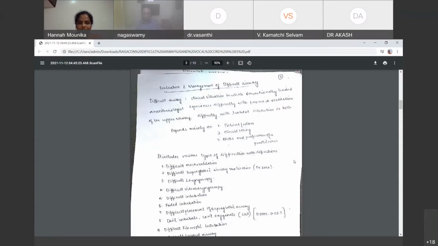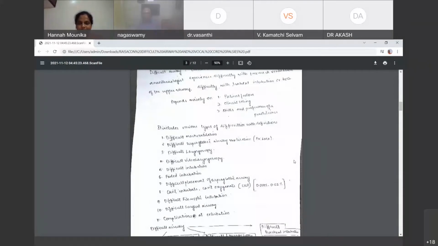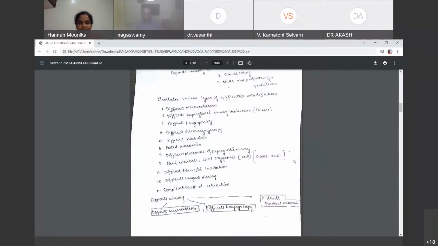The definition includes various types of difficulties like difficult mask ventilation, difficult supraglottic airway ventilation, difficult laryngoscopy, difficult video laryngoscopy, intubation, failed intubation, and difficult placement of supraglottic airway. Can't intubate, can't oxygenate, this is CICO, which is very rare. And difficult fiber optic intubation, difficult surgical airway, and complications at the time of extubation.